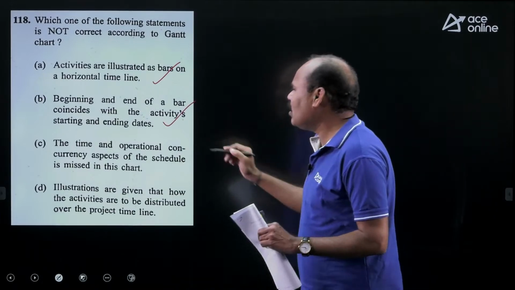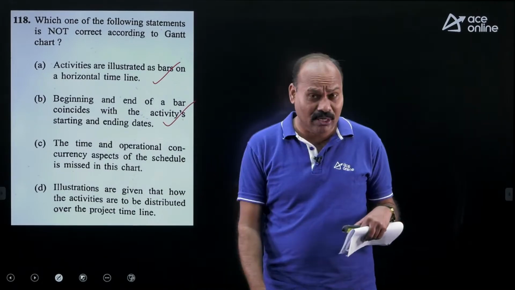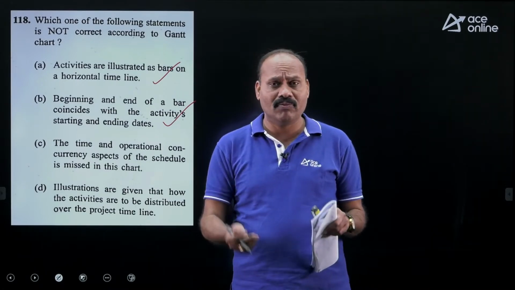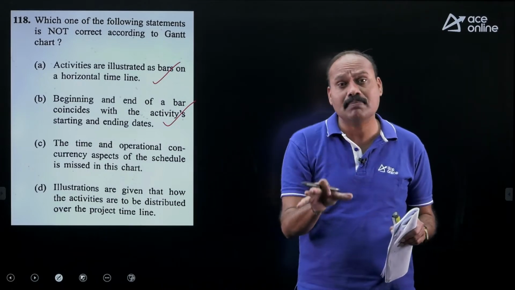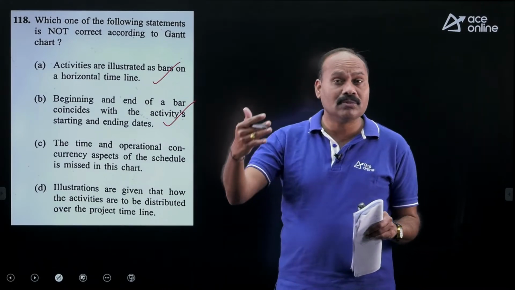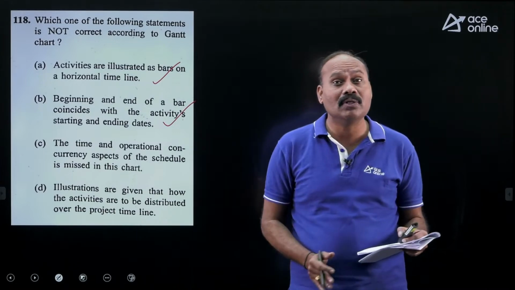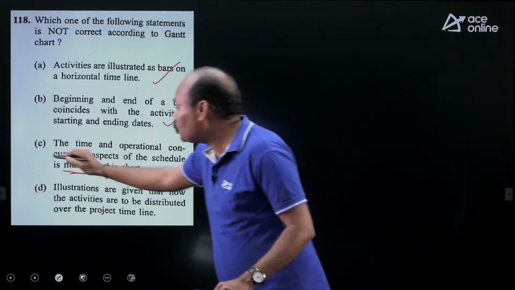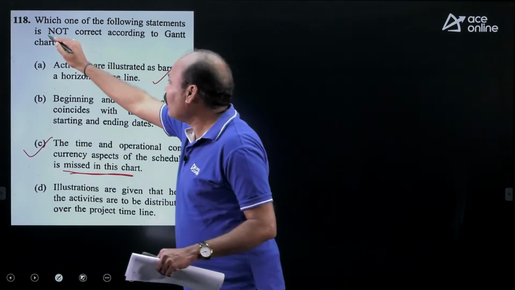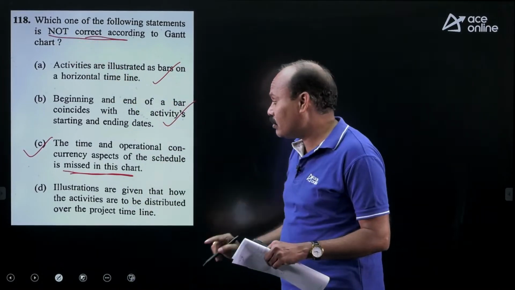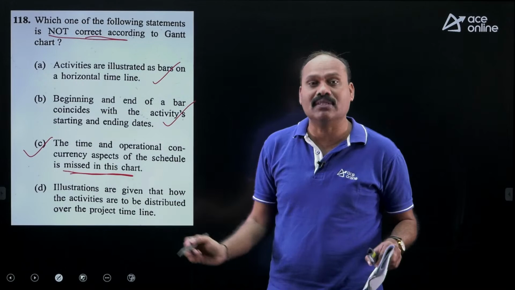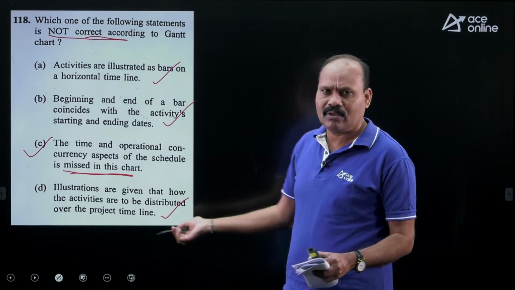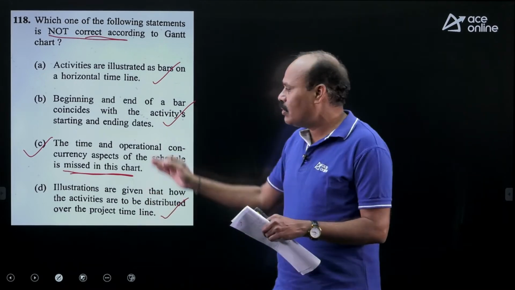The time and operational concurrency aspects of the schedule are missed in the chart. Actually, bar chart is also meant for resource loading, and we can plan resources based upon the time schedule. In resource loading and resource allocations, we use only bar chart. So this is not missed in the chart. This statement is not correct, so the answer is option C, as we are supposed to find out the incorrect one. It is incorrect because in bar chart we can manage everything. Activities are distributed in the project timeline, and all activities can be shown in the horizontal bars. So what is the answer here?